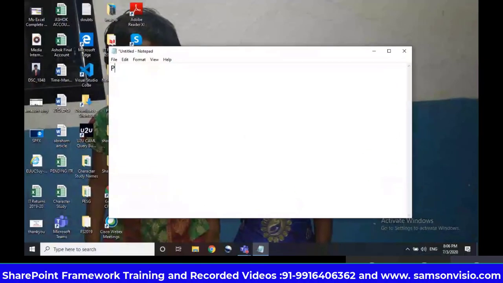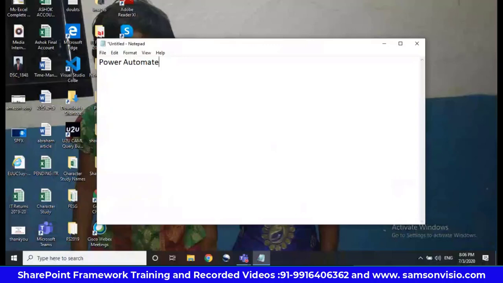Today's class is on Power Automate, also known as Microsoft Flow. Both are the same. We have changed the name from MS Flow to Power Automate because of the features of RPA, robotic process automation. So everything is automation, like we can integrate with everything.